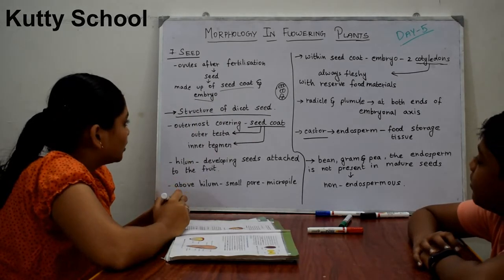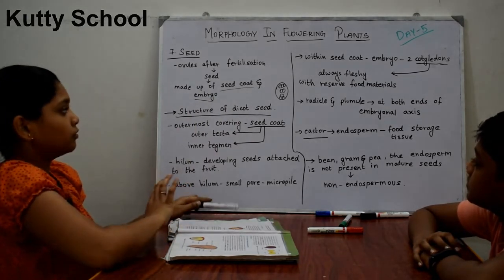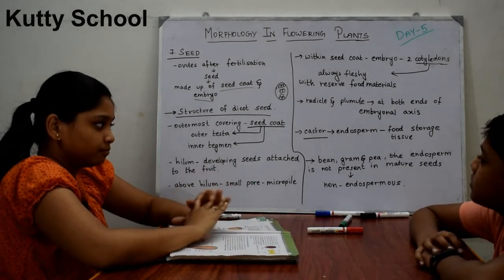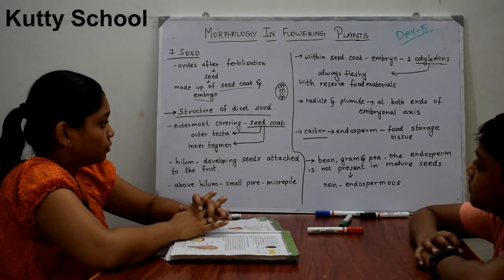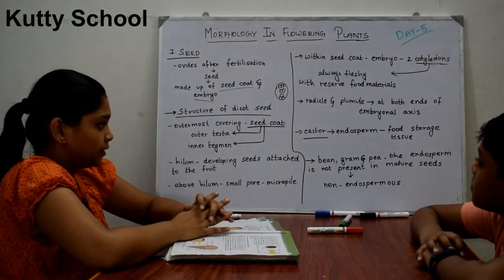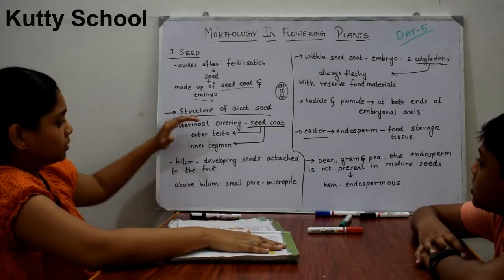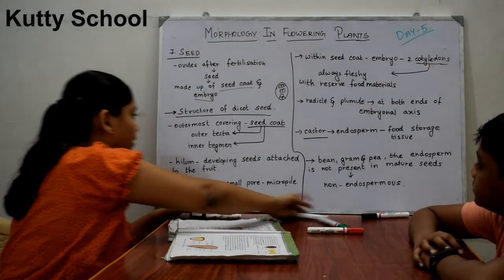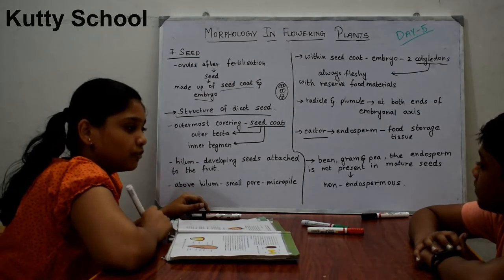Now firstly we are going to see the structure, only the structure of the dicot seed. I'll draw a diagram to explain it. While we see it, I'll draw a diagram. First, we are going to see the structure of the dicot seed.